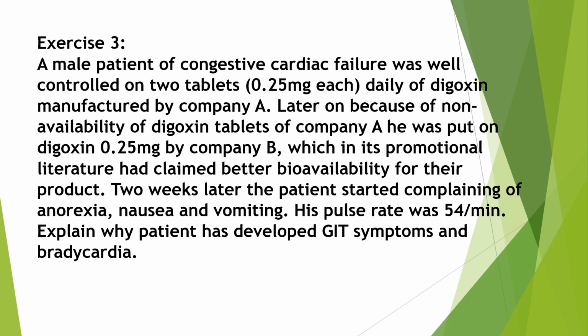Two weeks later, the patient started complaining of anorexia, nausea and vomiting. His pulse rate was 54 per minute. Explain why the patient has developed GIT symptoms and bradycardia.